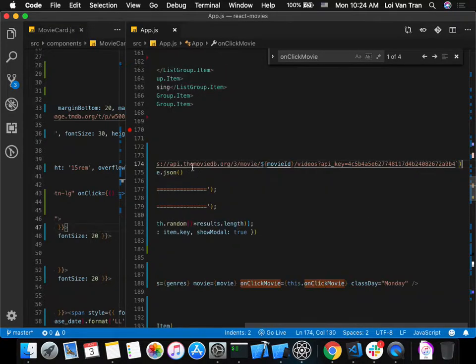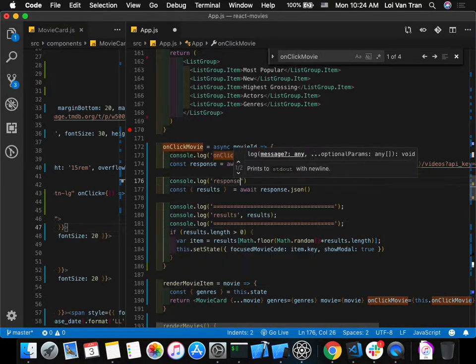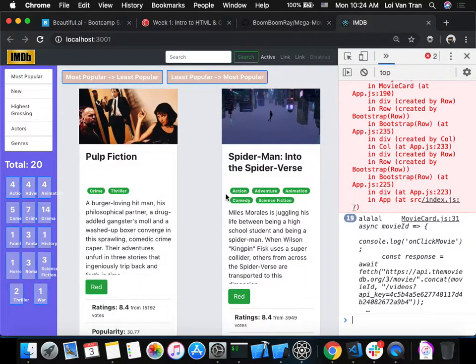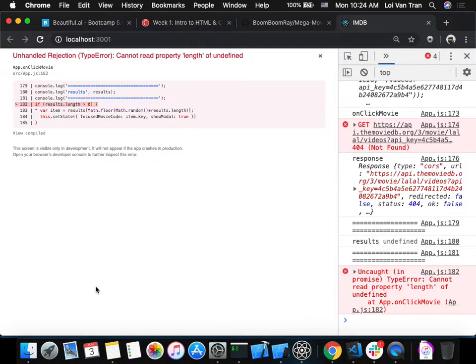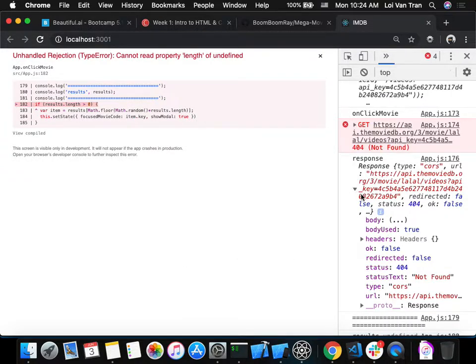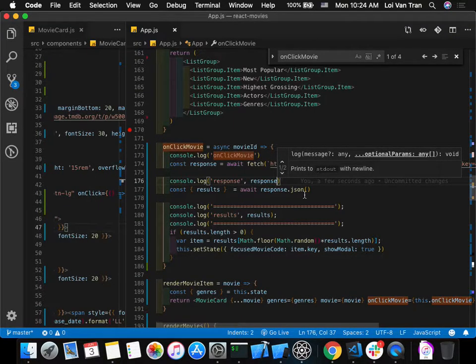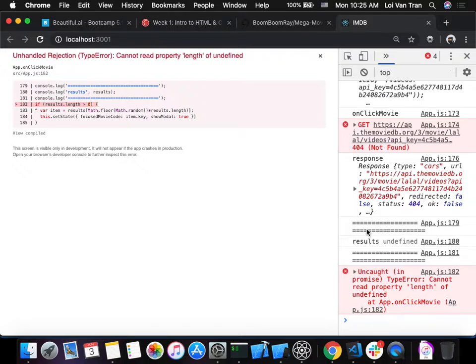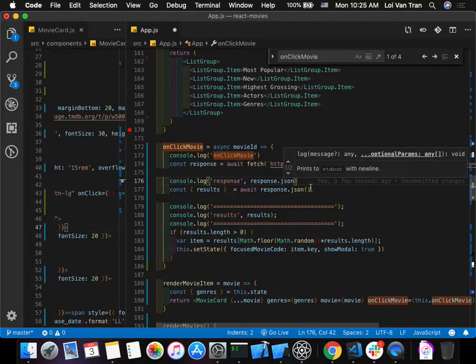Let's go ahead and console log our response. We'll check again. So our response came back, and it doesn't look like what we want. JSON. Here's the response. We need to parse it. Say again?